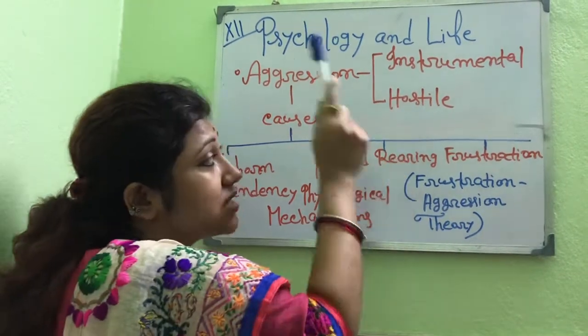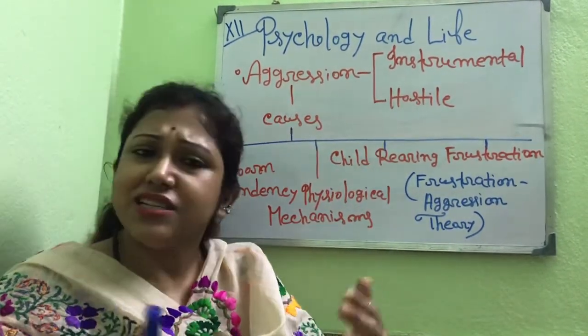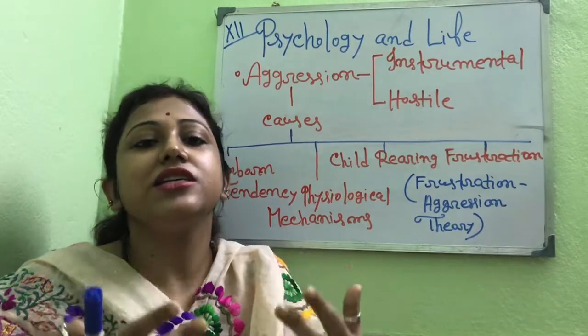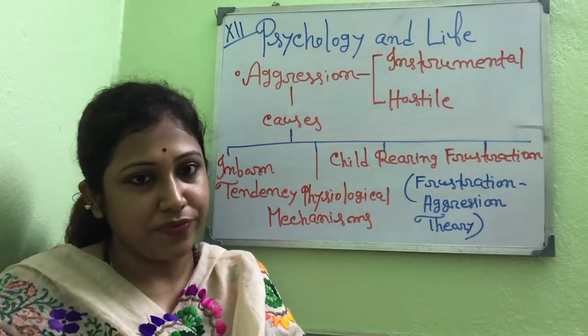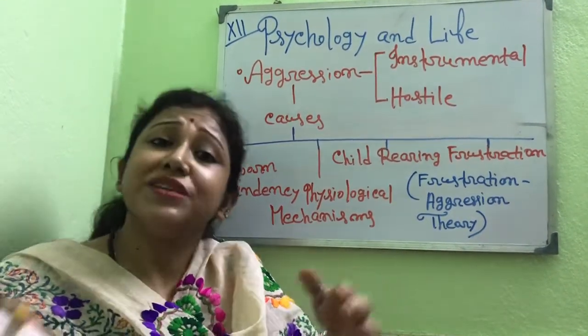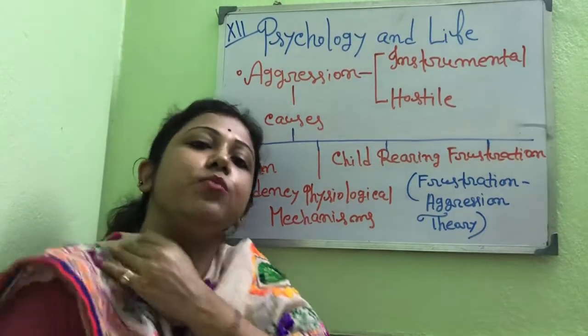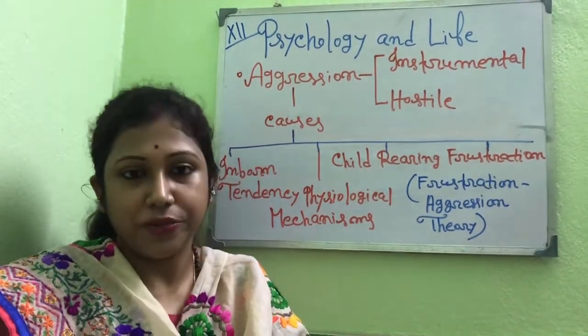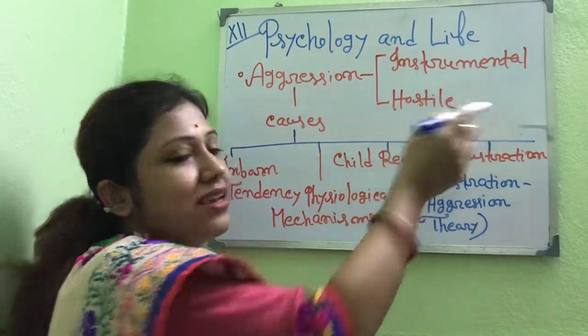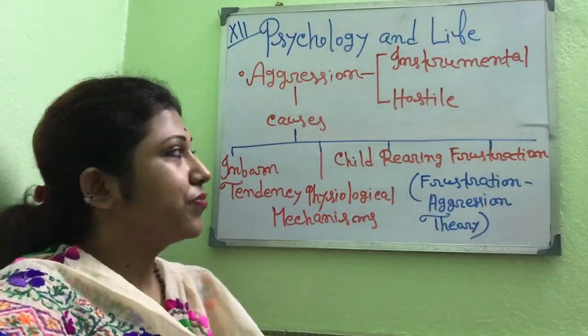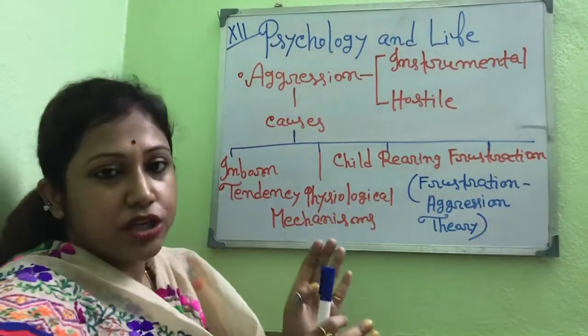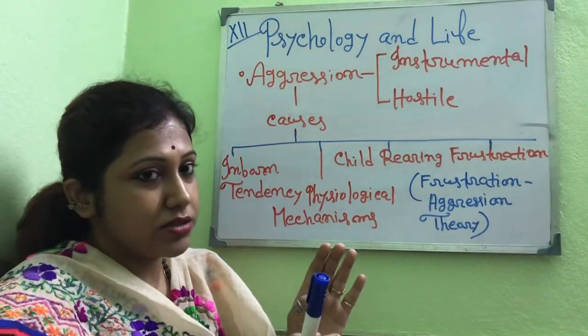Now the hostile aggression: the person expresses his or her aggressive behavior, and the reason behind it is some negative emotion, such as anger. This is hostile aggression.